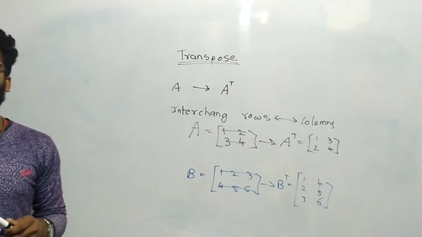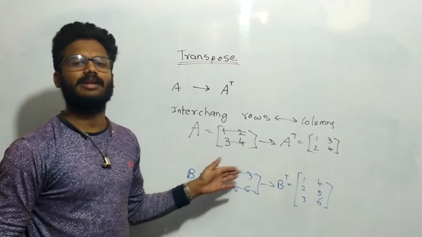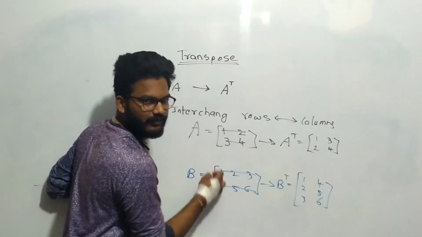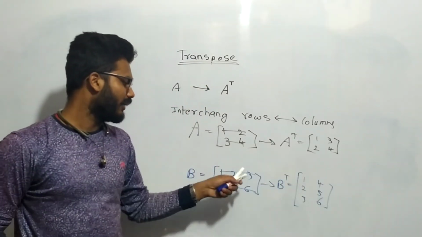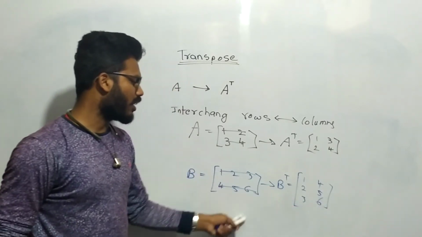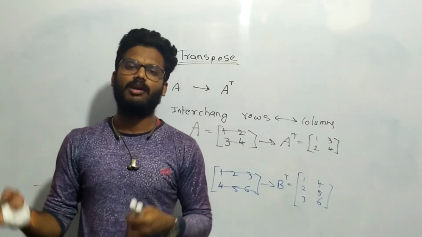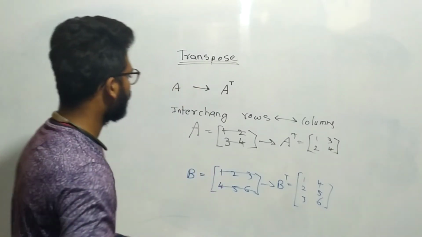What we have to do is write the row elements as columns and column elements as rows. If you see, 1, 4 are in the first column. The first column becomes the first row, the second column becomes the second row, the third column becomes the third row, like this. This type of interchanging the rows and columns, we call the transpose of a matrix.